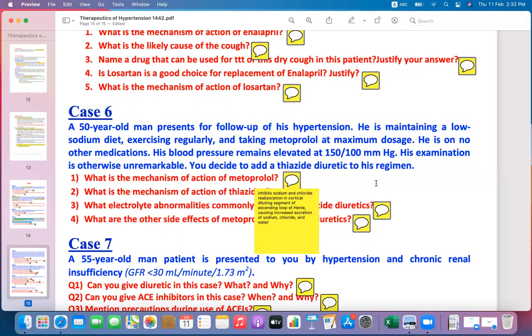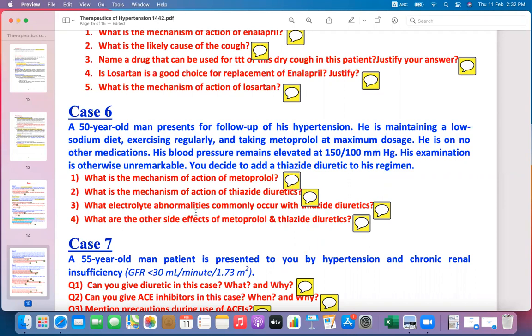Thiazide diuretics inhibit the sodium and chloride reabsorption in the cortical diluting segment of the ascending loop of Henle, causing increased excretion of sodium, chloride, and water. And due to this, blood volume will be decreased, and there is a decrease in the blood pressure.